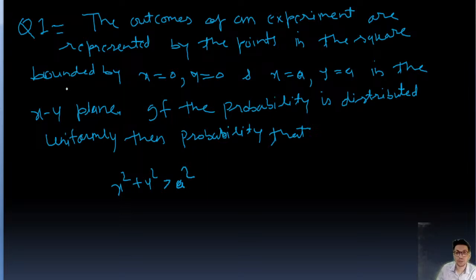And we know x square plus y square equal to a square is the equation of a circle.